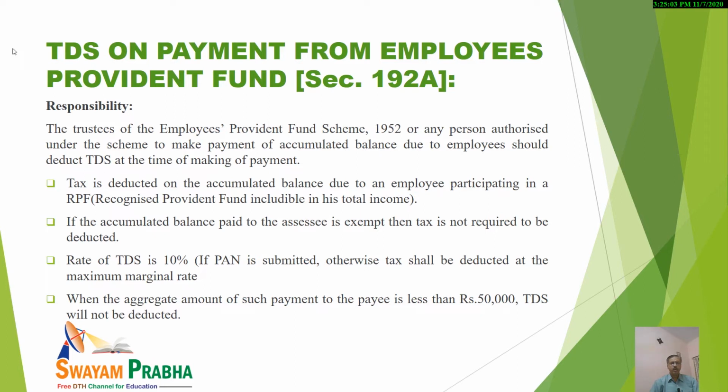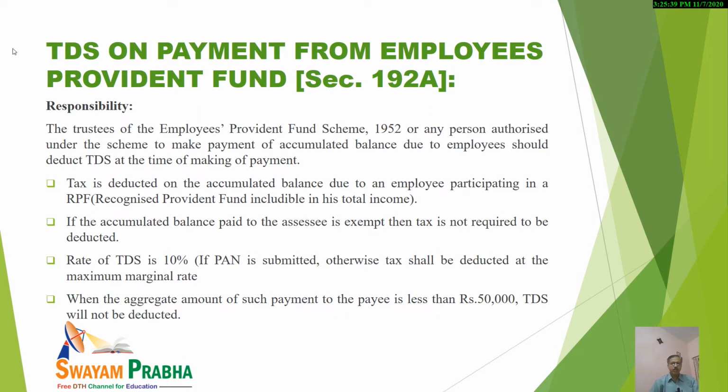And tax is required to be deducted on the accumulated balance that was due to an employee participating in an RPF, that is, a recognized provident fund. You should note that. And secondly, in case the accumulated balance paid to the assessee is exempt, then no tax is required to be deducted. In other cases, you should note that the rate of TDS will be 10%.